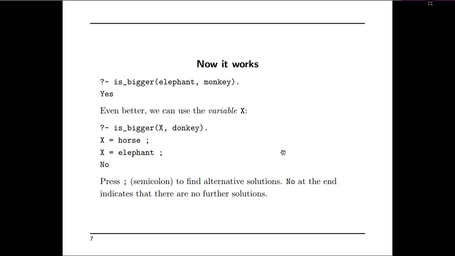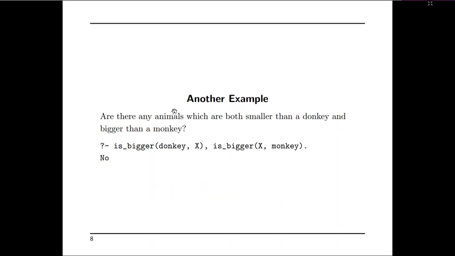Now you keep on giving some animal name for X. Based upon the rule that we have fed into Prolog, the Prolog compiler will give you yes or no depending upon the variable value. Here X is equal to horse, next X is equal to elephant. So like that you keep on going by changing the variable values. Depending upon the variable values and the rules fed in Prolog, the corresponding answer will be projected.